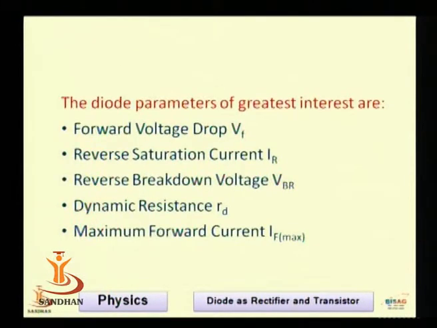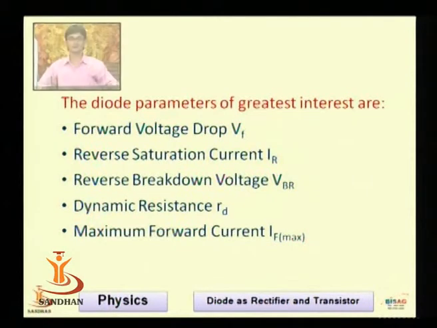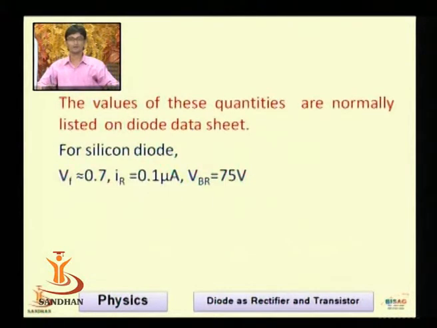Now, if you try to see the diode, we need to consider these basic five parameters. One is the forward voltage drop, another is the reverse saturation current, third is the reverse breakdown voltage, number four is the dynamic resistance, and the maximum forward current, that is IF maximum. The values of these parameters, what we have seen in our last slide, can be obtained from the diode data sheets.